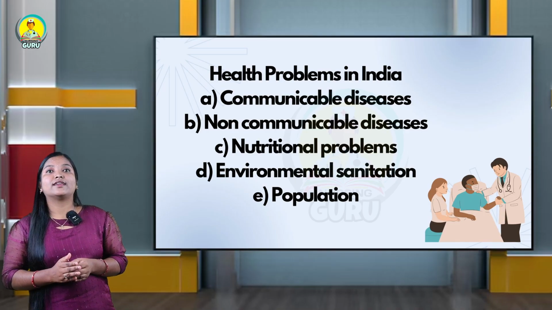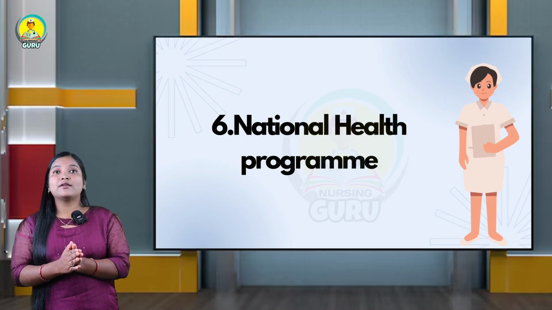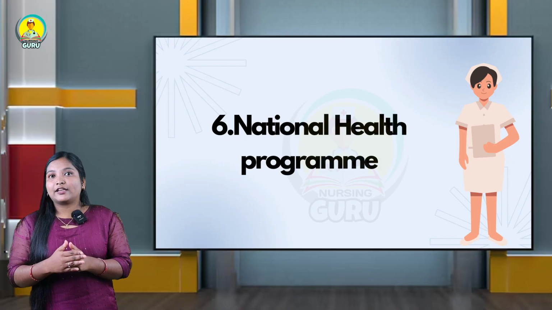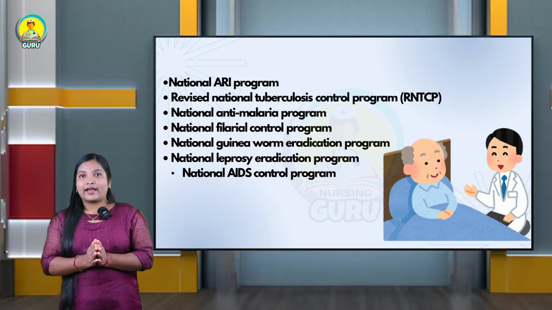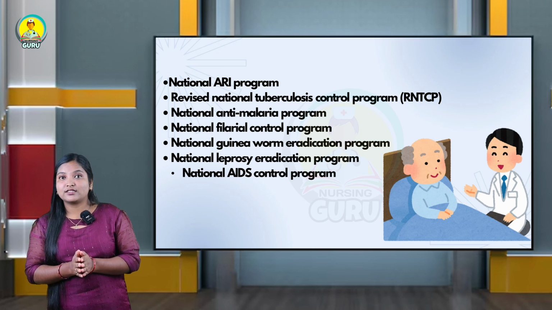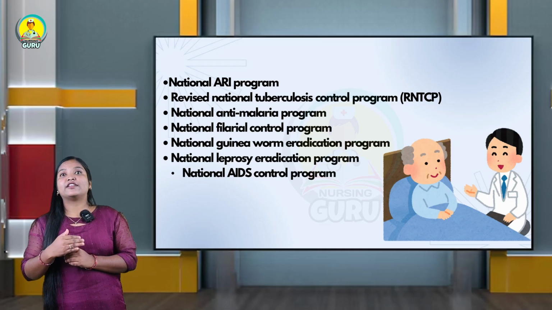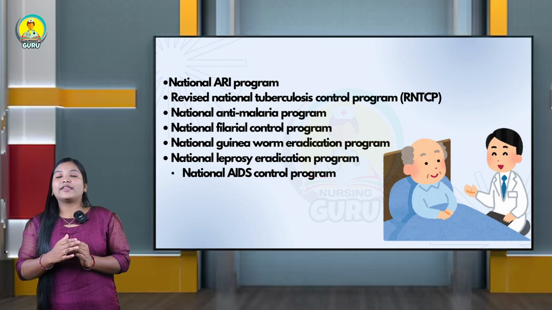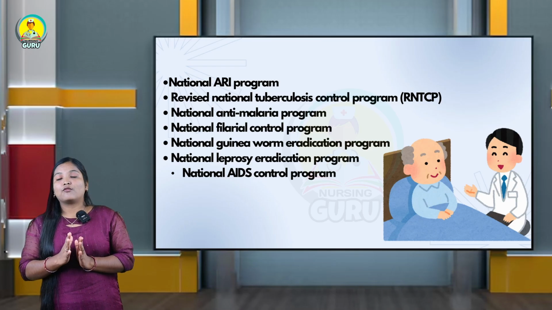The next unit is National Health Program. In this National Health Program, mainly we are going to study about the programs created by our government of India, like the National ARI program, Acute Respiratory Infection program, then the Revised National Tuberculosis Control program, then the National Anti-Malaria program, the National Filaria Control program, and the National Guinea Worm Eradication program. For each and every disease condition, they have created one program.